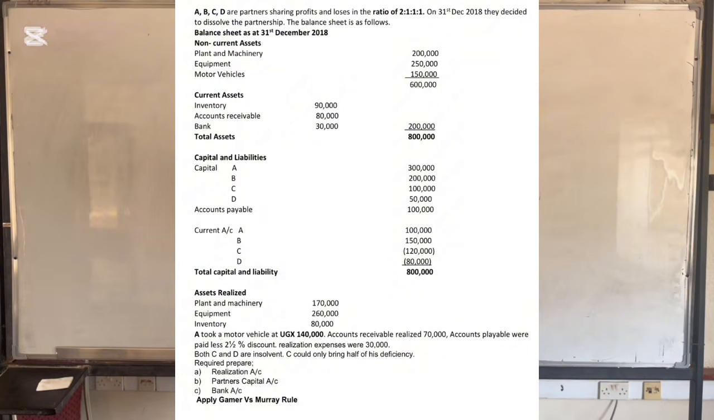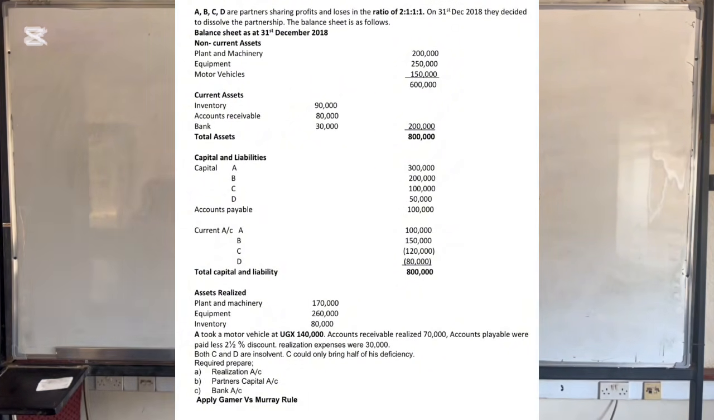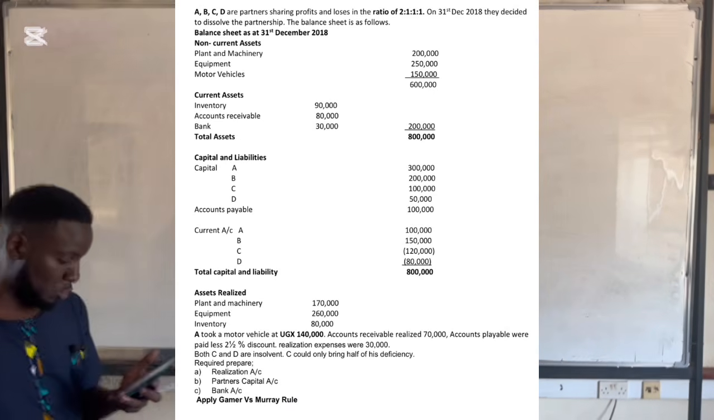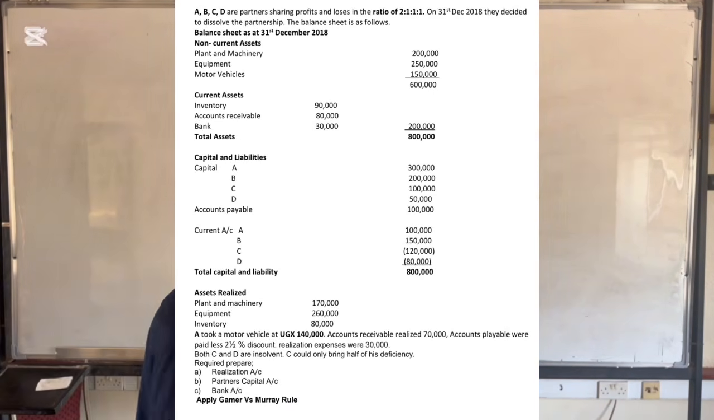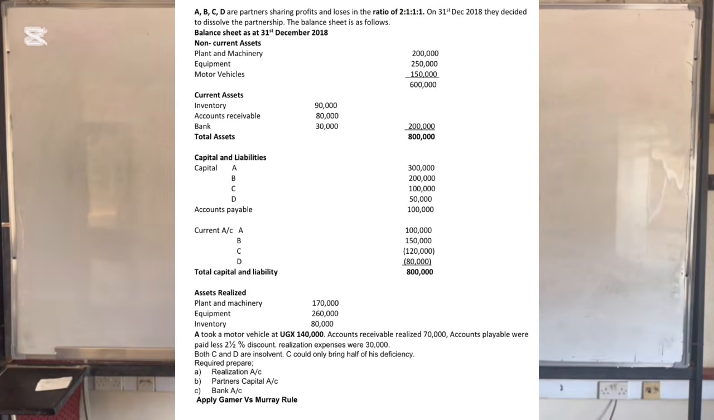Then it says required, prepare the realization account, then the partners' capital accounts, and then we also have to prepare the bank account. Then they're telling us to apply the rule of Garner versus Murray. So they're saying apply the Garner versus Murray rule. So that's the question that we are going to do.